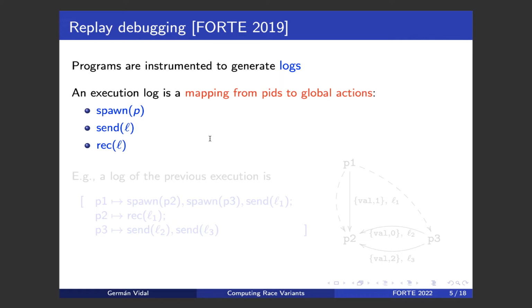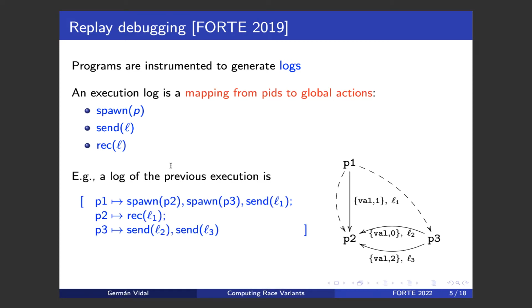So this log is essentially a mapping from bits, from processes, to a sequence of global actions, and in particular we only need 3 global actions: spawn P, which represents the spawning of a new process with P, and send and rec L, okay, these 2 actions that denote respectively the sending and receiving of a message with label L, okay?